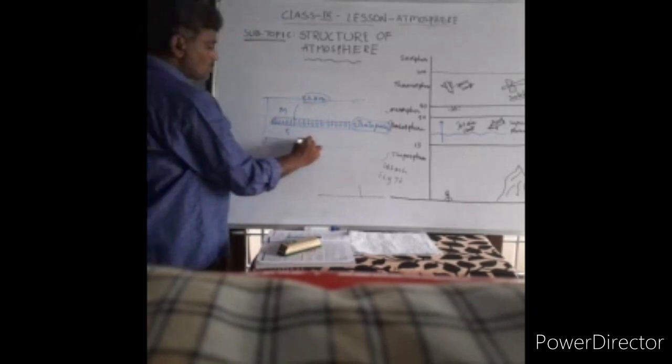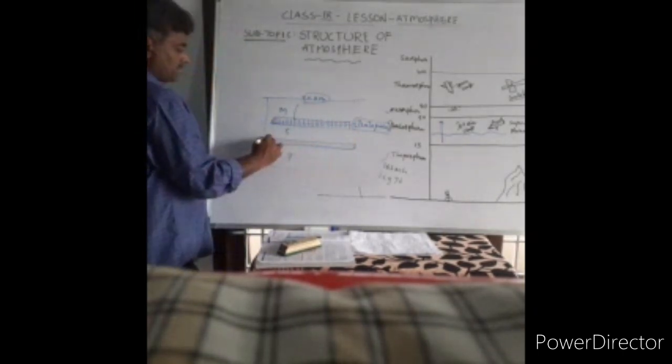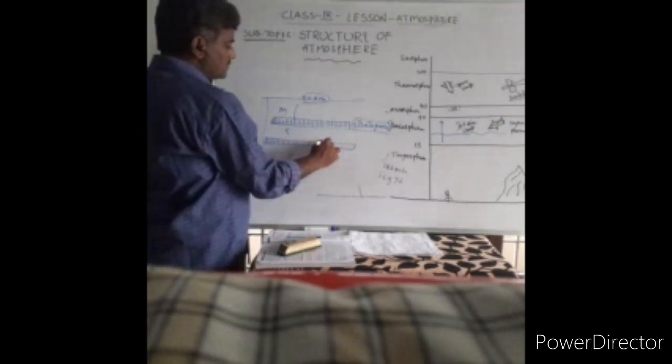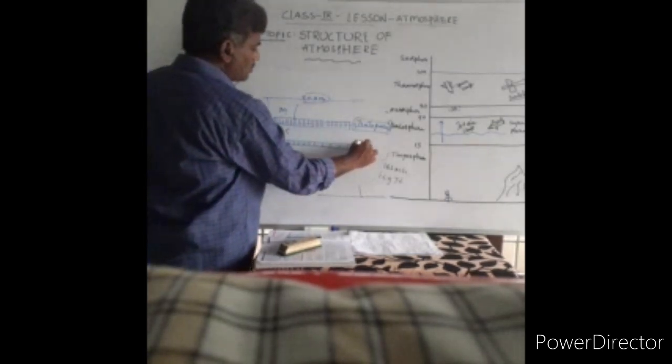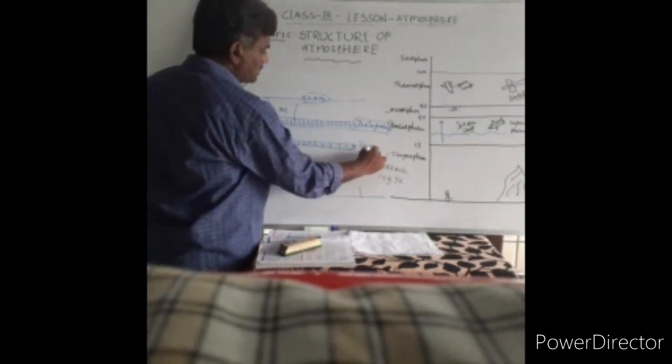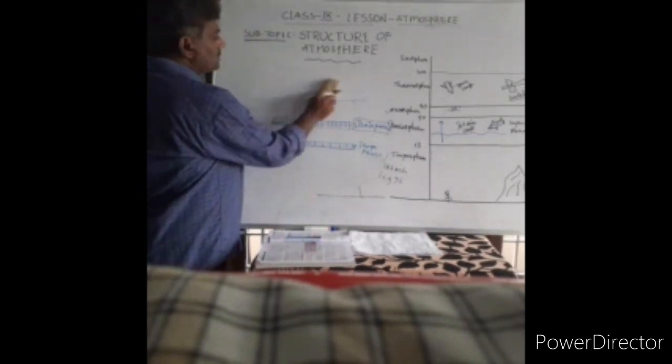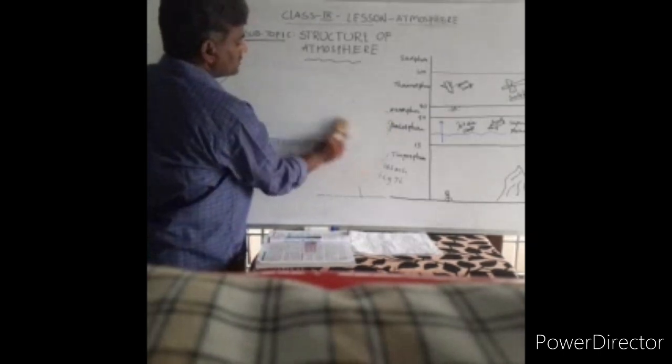Mesosphere extends up to 80 kilometers. This is stratosphere. This is tropopause. The area between stratosphere and troposphere is called tropopause, right? And the area between stratosphere and mesosphere we call stratopause, right? Coming to the mesosphere, it is the third layer in the homosphere.